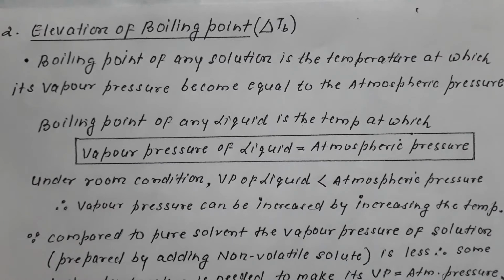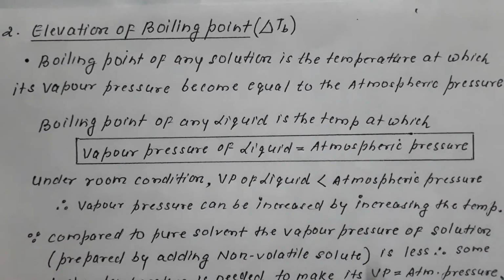How can vapor pressure be increased? Vapor pressure can be increased by increasing the temperature. When we provide heat to the system, the kinetic energy of the molecules increases, so they start vaporizing more. Hence, vapor pressure increases.